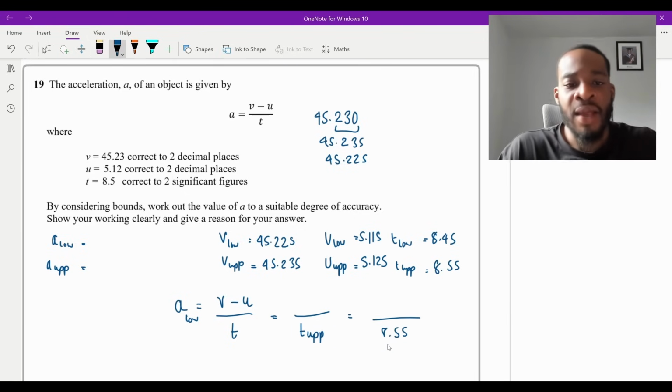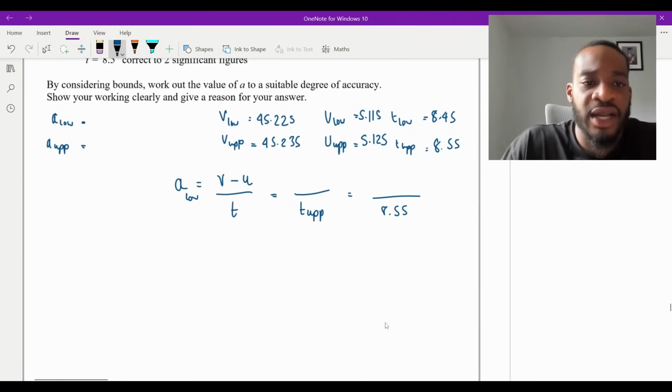That's the first thing. Now, for the numerator, let me write this here so it's super clear. Let's say C is equal to X over Y. This is just a general thing. You can memorize this as well.